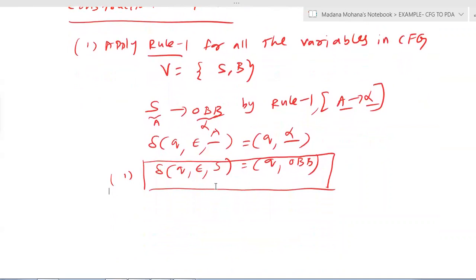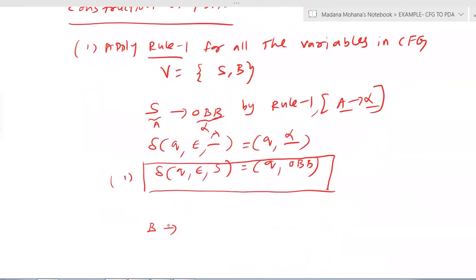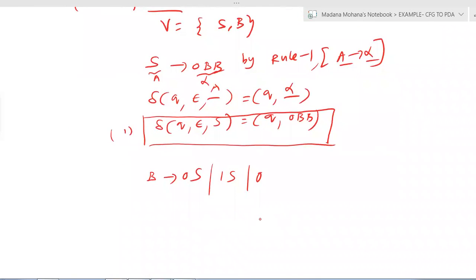Then similarly take the B productions. B consists of three productions, and all three you can apply separately. B derives 0S or 1S or 0. Three times we have to apply rule 1. Now B derives 0S, then B derives 1S, then B derives 0.